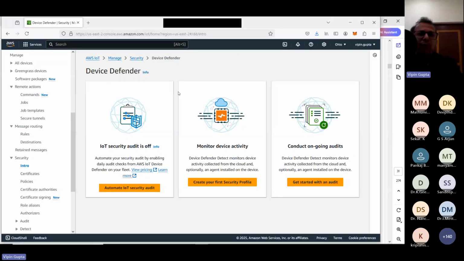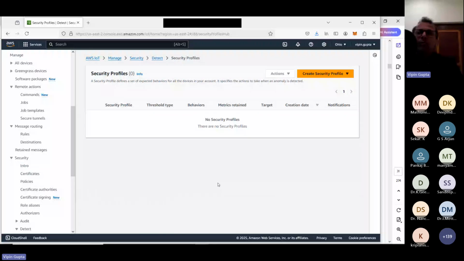So whenever we have to use this IoT Defender, what we are going to do, we are going to say create your first security profile. So in our case, we are going to say create security profile. And now look at this. Please remember two types of security principles are there: ML based and rule based.